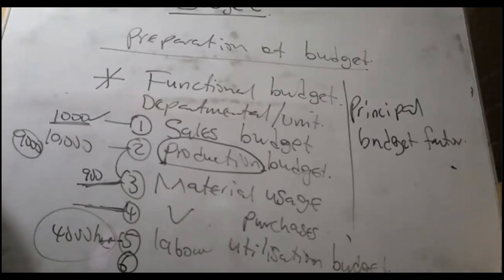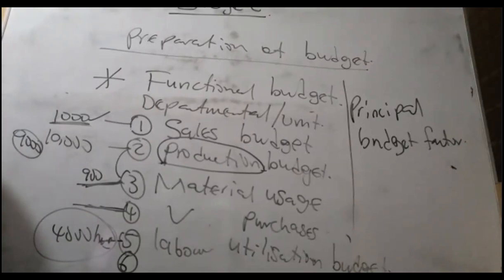So for a financial institution, we can also talk about location. Location can be a principal budget factor. Wherever you've located yourself, that's why banks normally look for where they can get traffic, closer to schools, markets, any area where the traffic will be more. So you take all this into consideration.